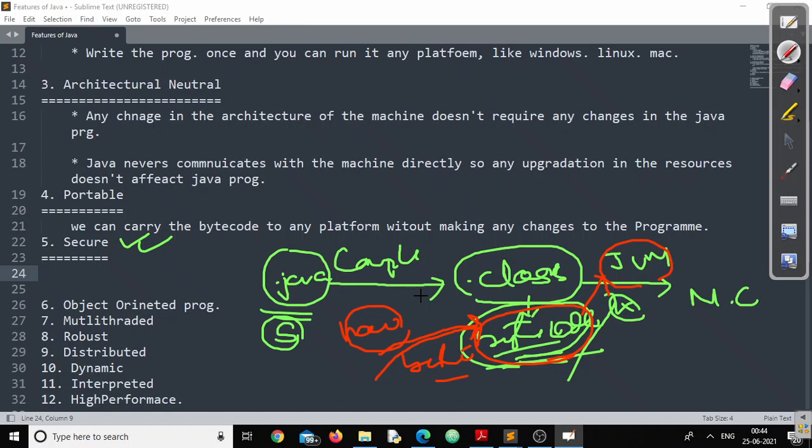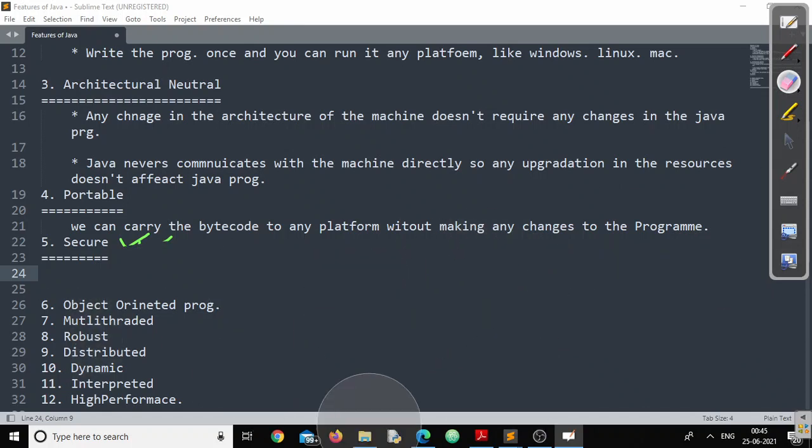Let me answer this question. So now, first of all, what we have said: the Java program is written. It is compiled to a .class file, which I am calling bytecode.